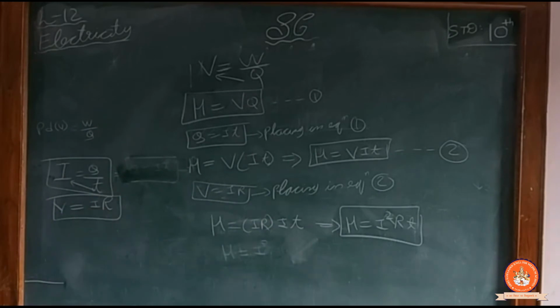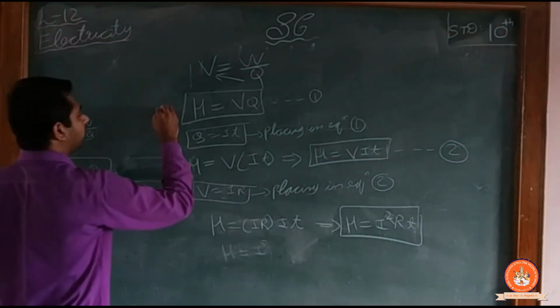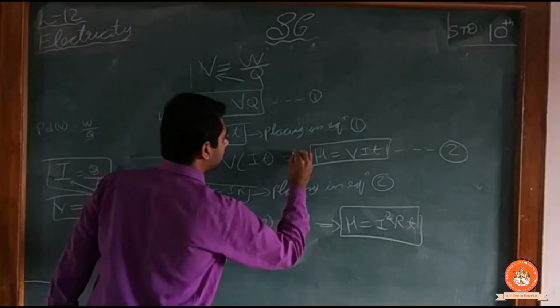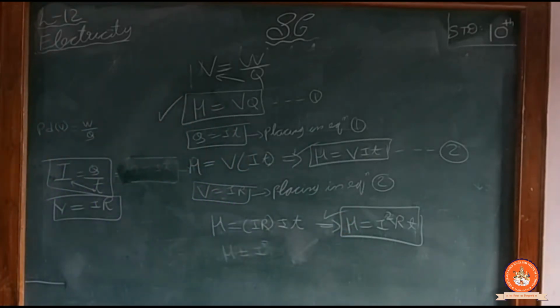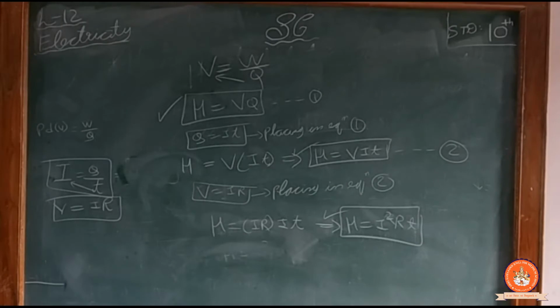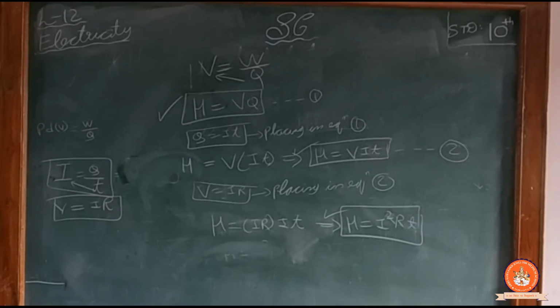See, in total how many formulas do we get? We get number 1, number 2 and number 3. We get 3 formulas: H is equal to VQ, second H is equal to VIT, third H is equal to I square RT. Those are our 3 formulas which we derived. Okay, note this down.